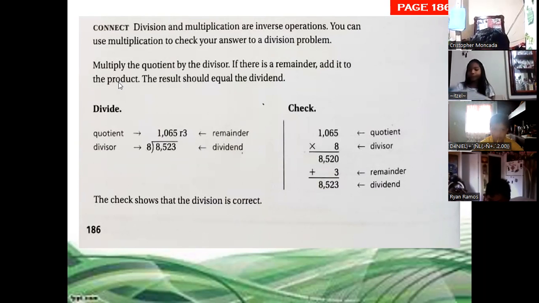How can we check this? Multiply the quotient by the divisor. So we have to multiply the quotient by the divisor, this one. If there is a remainder, you have to add the remainder to the product of the multiplication. The result should equal the dividend. So the product of the divisor is going to be this one.